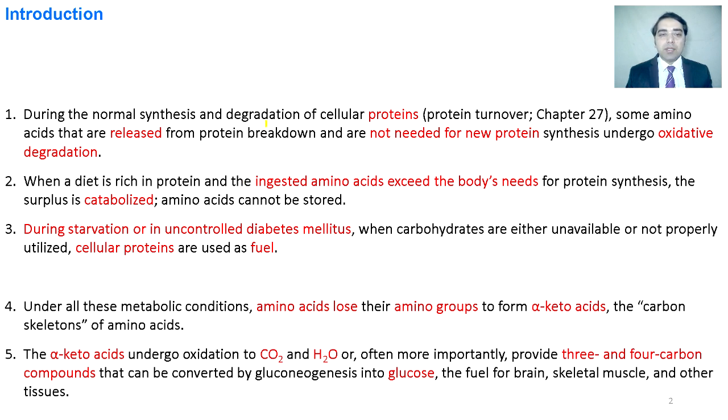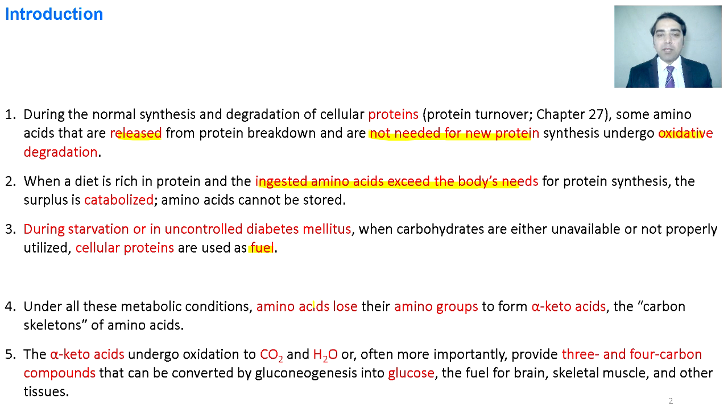During protein degradation and protein synthesis, excess amino acids are released. If these amino acids are not utilized for the synthesis of new proteins, they are degraded by oxidation to produce energy. If the ingested amino acids exceed the body's needs, these are also catabolized and converted into amine and alpha keto acids, and energy is released. During starvation and uncontrolled diabetes mellitus, amino acids are utilized as fuel.